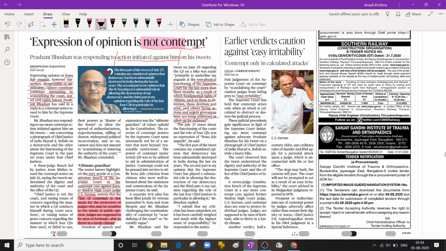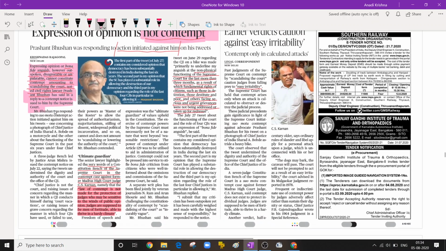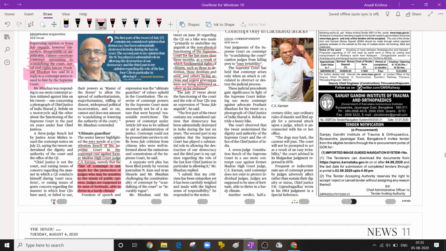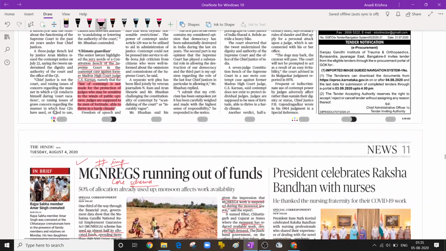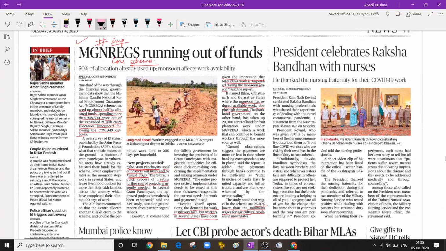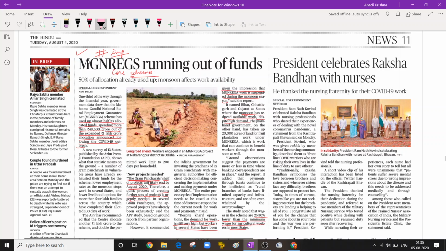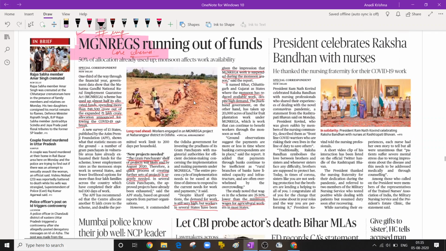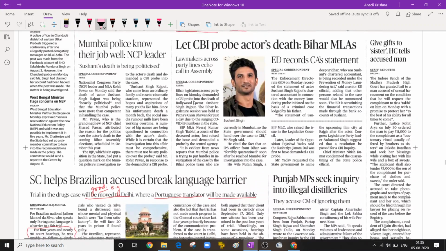This is an issue which is contempt of court related. Mr. Prashant Bhushan has been accused by the court of demeaning them and in his counter statement he is saying that it's just his opinion on Twitter and he does not mean any disrespect. See MGNREGA. MGNREGA is one of the core schemes and anything related to this will be important for you to read in a newspaper.